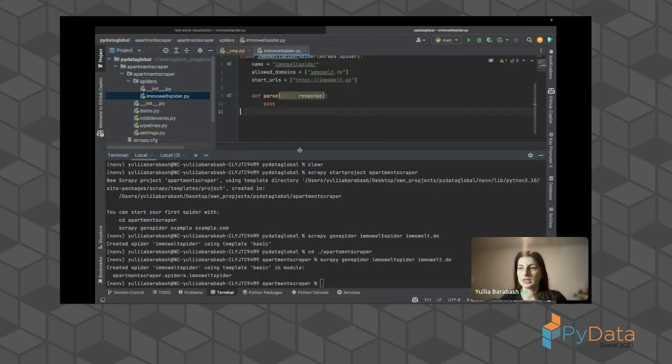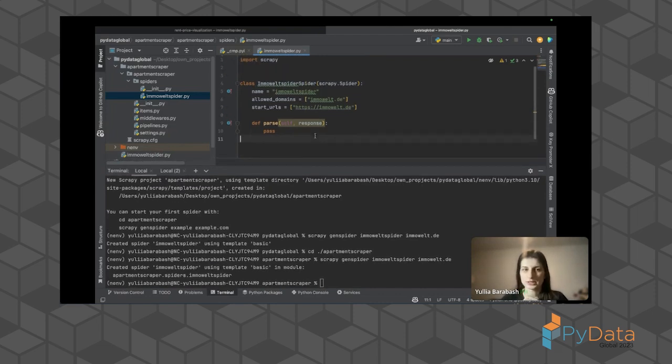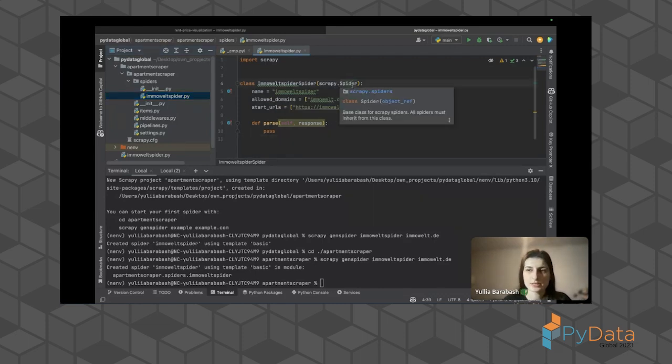So the Scrapy framework understands that we need to put our spider in the correct folder where we have all spiders. Also, it creates a base class, which means it does inheritance from the spider, where inside the spider it already has set up that it will send requests to the URL and pass the response here.